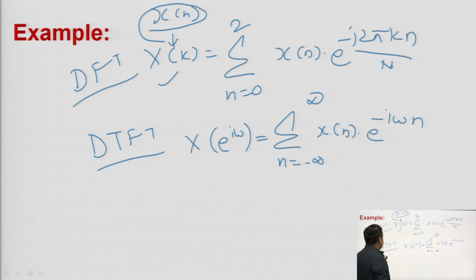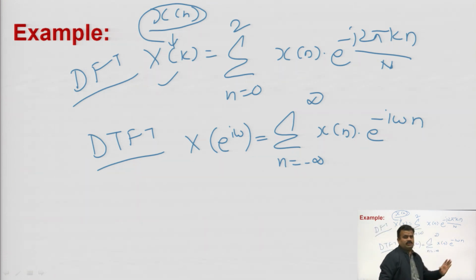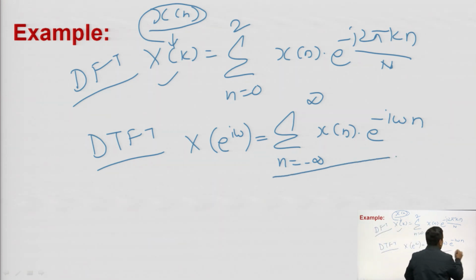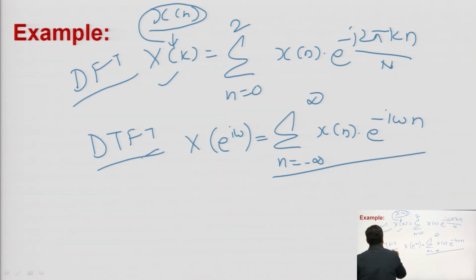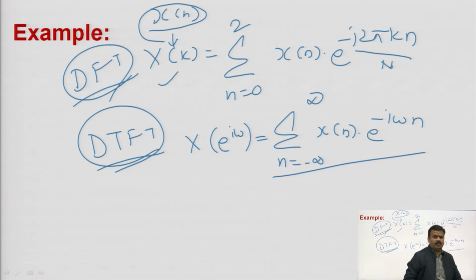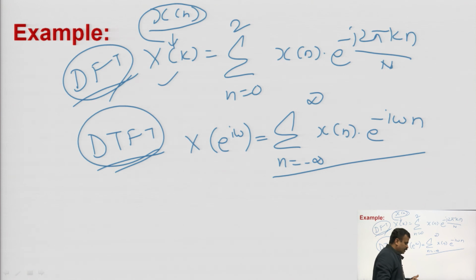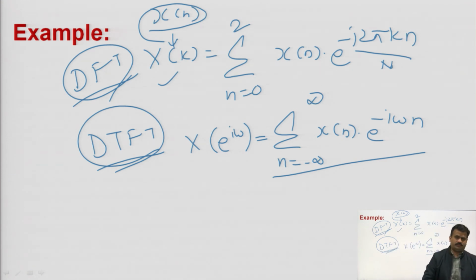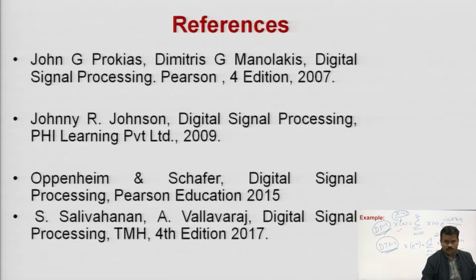Because in this, you are converting your discrete time signal, and the Fourier transform will be continuous in the case of the DTFT. But in the case of the DFT, your final Fourier transform will again be discrete and periodic. So, these are the two different formulas. Do not be confused here if anybody asks about the DFT and DTFT. I hope it is clear to everybody.